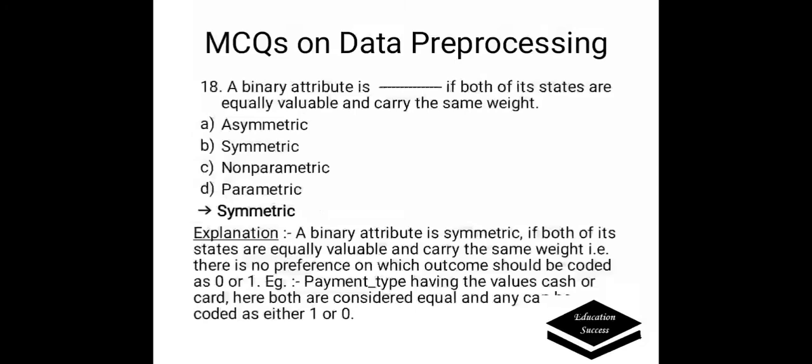A binary attribute is dash if both of its states are equally valuable and carry the same weight. Options are A. Asymmetric, B. Symmetric, C. Nonparametric, D. Parametric. Correct answer is symmetric. A binary attribute is symmetric if both of its states are equally valuable and carry the same weight. That is, there is no preference on which outcome should be coded as 0 or 1. Example, payment type having the values cash or card. Here, both are considered equal and can be coded as either 1 or 0.